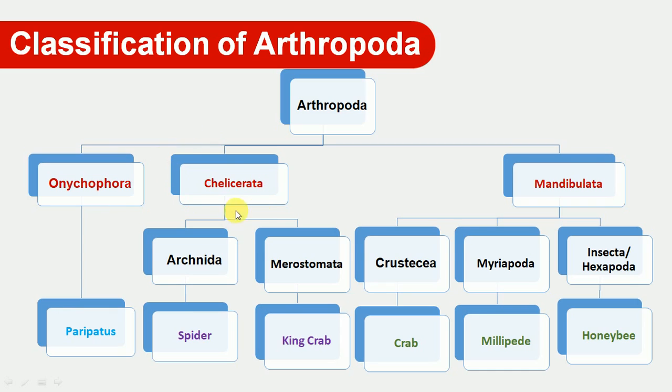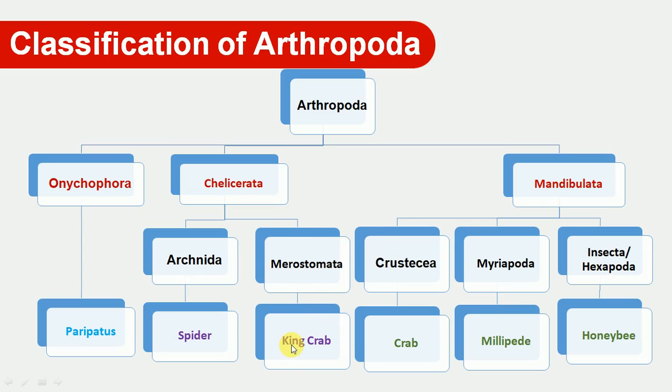Then the second subphylum is Chelicerata. Chelicerata is again divided into 2 classes. The first one is Arachnida and the second one is Merostomata. Examples of Arachnida are the spider and the scorpion. These are two examples which belong to class Arachnida. Then Merostomata is another class of subphylum Chelicerata, and its example is the king crab.